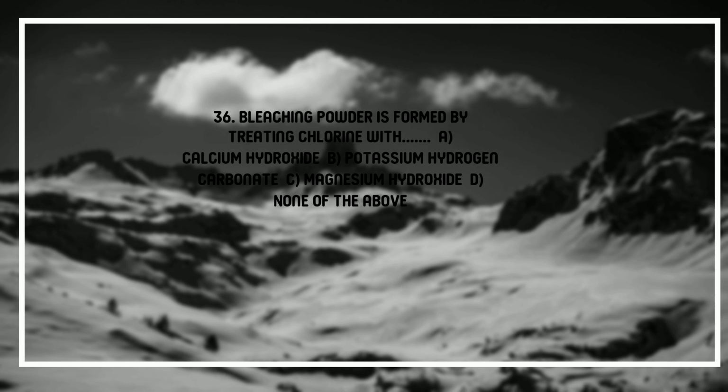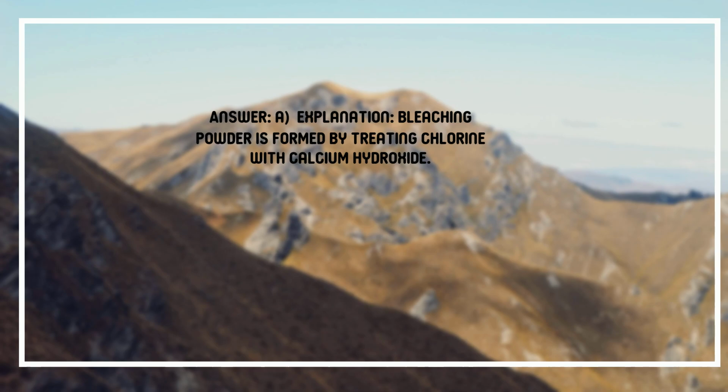36. Bleaching powder is formed by treating chlorine with A. Calcium hydroxide, B. Potassium hydrogen carbonate, C. Magnesium hydroxide, D. None of the above. Answer. A. Explanation. Bleaching powder is formed by treating chlorine with calcium hydroxide.